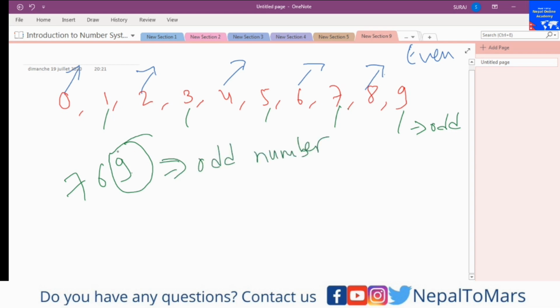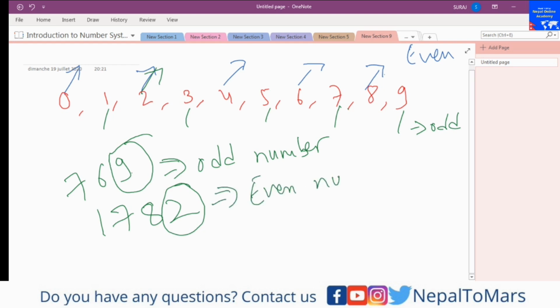And if I write 1782, what is this? As you can see, the last digit is 2, which is an even digit, so I can write it as an even number.